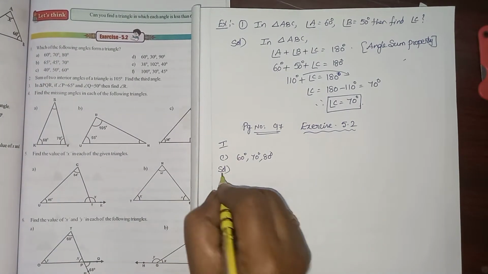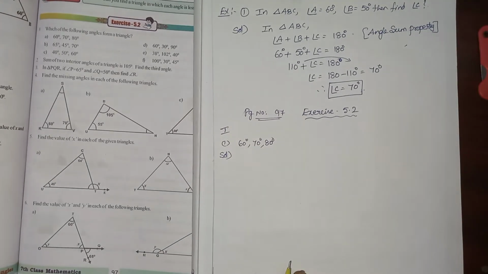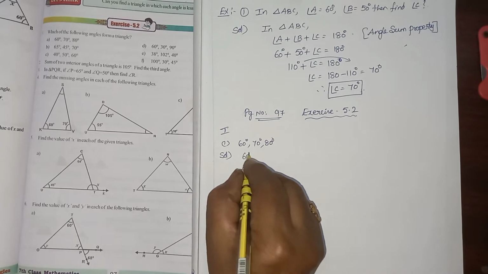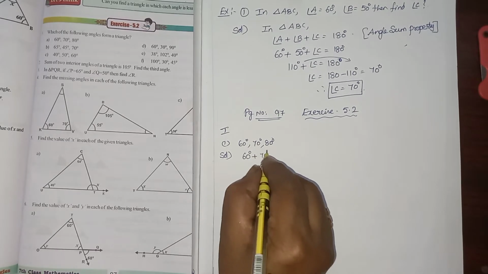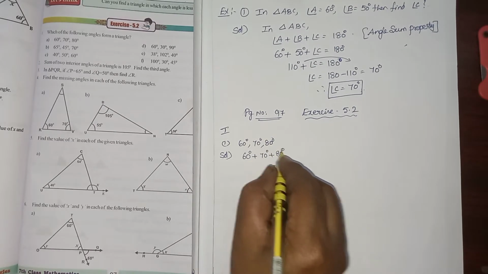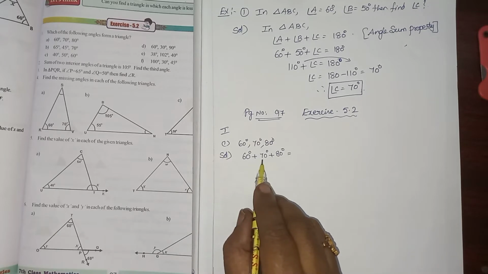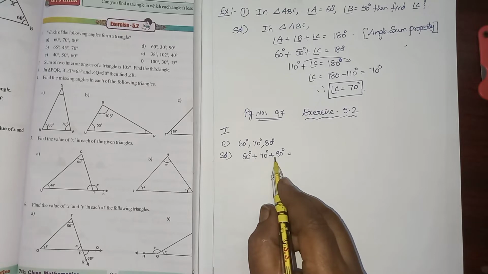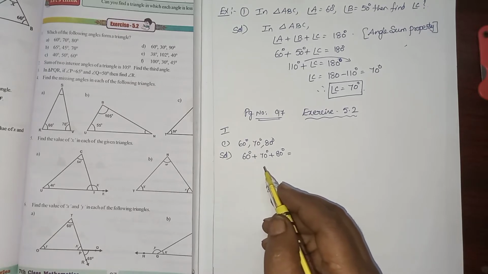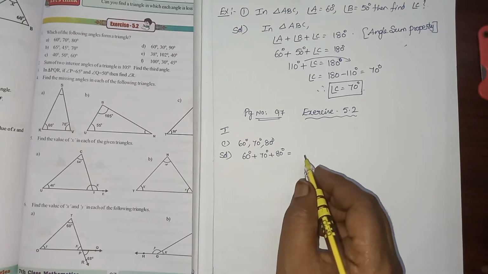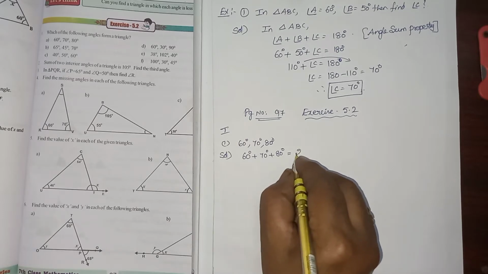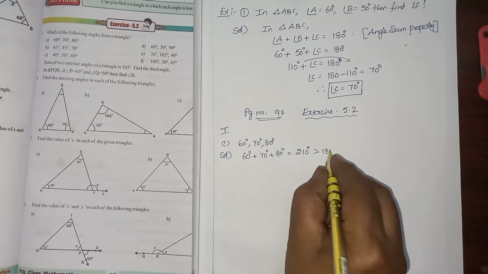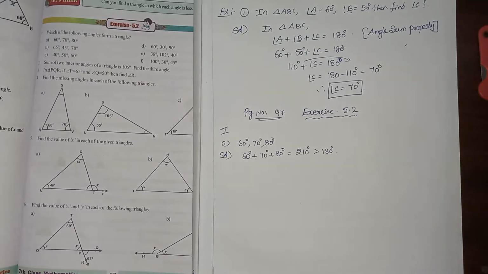Solution. Sum of three angles in a triangle is equal to 180 degrees. We can add the three angles: 60 degrees, 70 degrees, 80 degrees. What is the answer? 60 plus 70 is 130. 130 plus 80 is 210 degrees. 210 degrees is more than 180, not equal to 180 degrees.